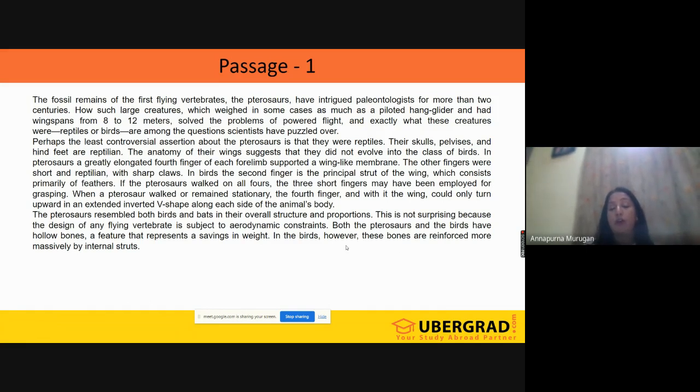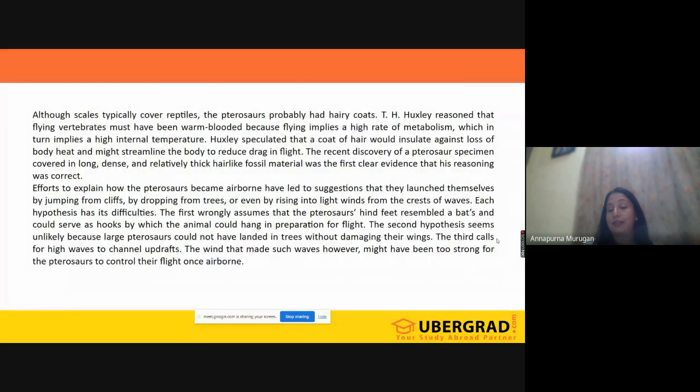This is not found in our pterosaurus. Okay, that is the reason they are stating this. That means here they are saying, first thing they said, both pterosaurus resembled birds and bats. But lastly, it is saying that, however, there is a difference between the birds and pterosaurus. So what happened? Here they claim that there is a difference between birds and pterosaurus. But in the uppercase, they said it is mostly like reptiles.